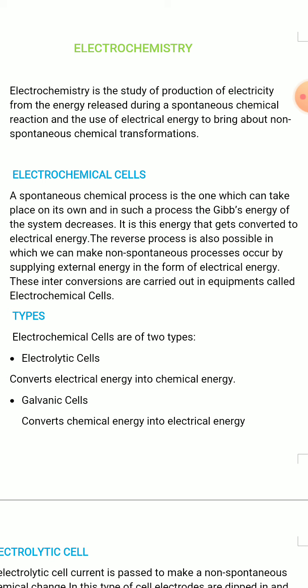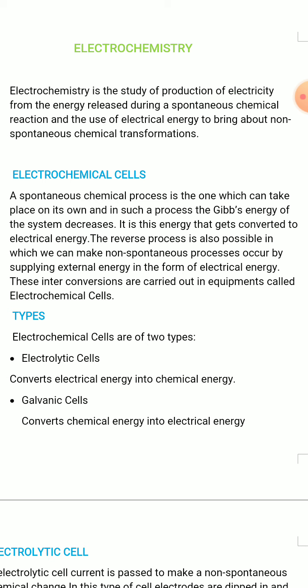So electrochemistry is the study of production of electricity from a spontaneous chemical change and the use of electrical energy to make a non-spontaneous chemical change. You have studied to some extent about electrochemical cells in class 10th, and there you have seen that some chemical reactions occur by passing electrical energy.